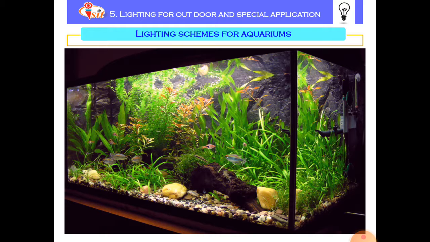Take a second look at a fish tank which is used in residential applications as well as commercial applications. In residential, it is used in the living hall or living room. It is also illuminated by a fluorescent lamp or LED lamp which is situated at the top of the fish tank.